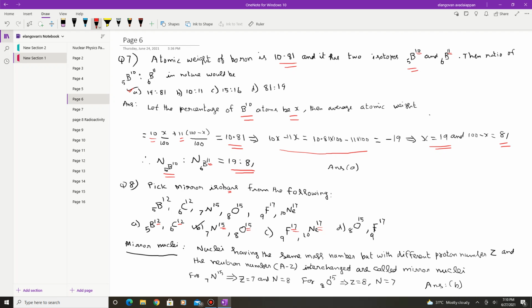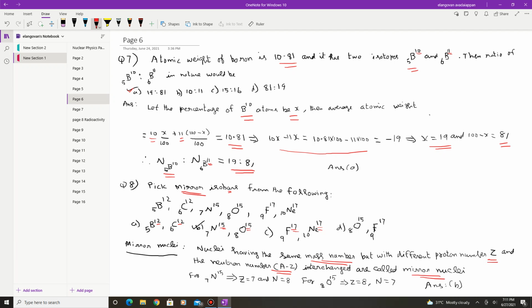But here the important thing is this is a mirror. Mirror nuclei means nuclei having the same mass number, but with a different proton number and neutron number. The neutron number is A minus Z, and they are interchanged. And this is called a mirror nuclei.